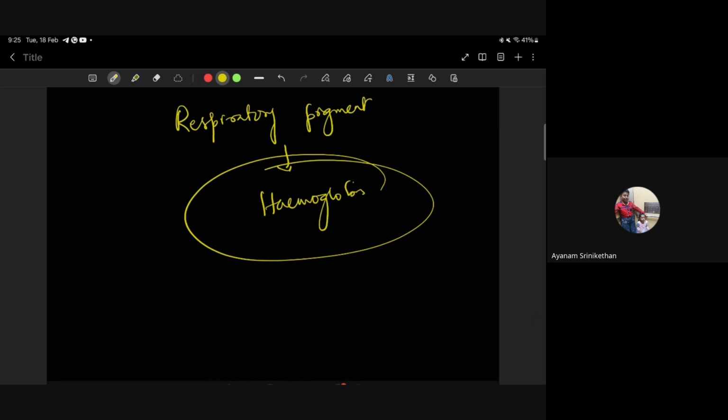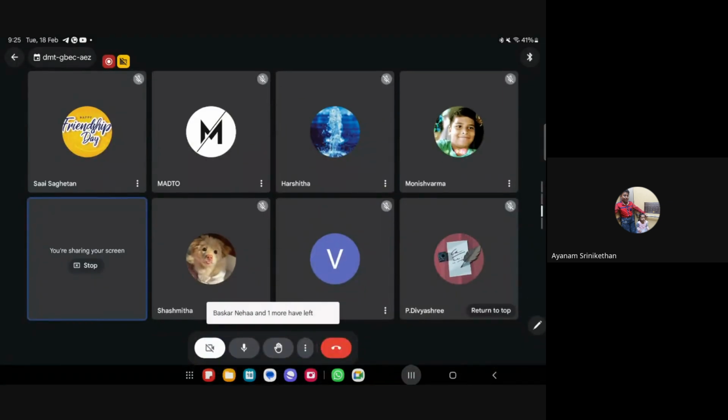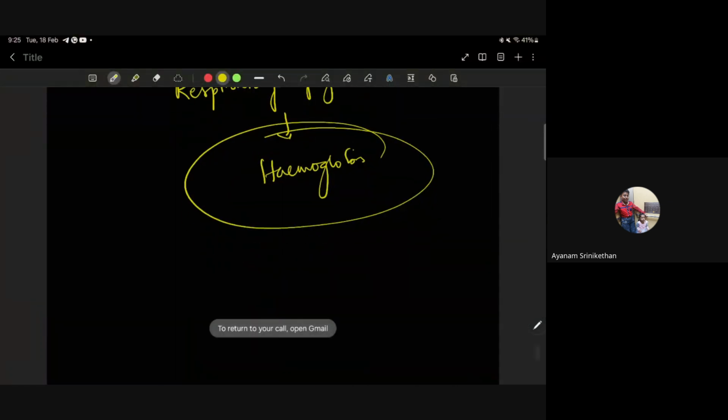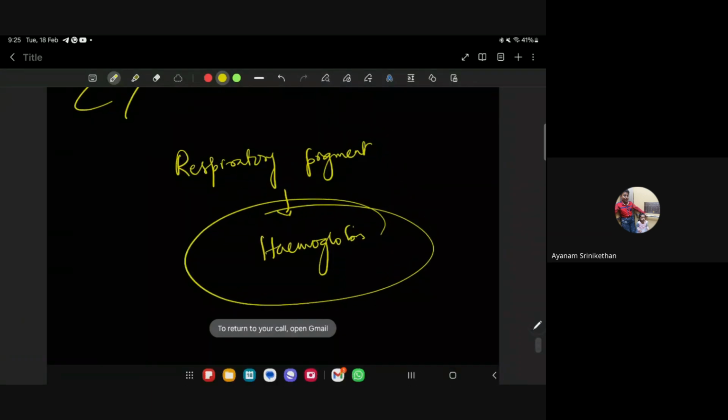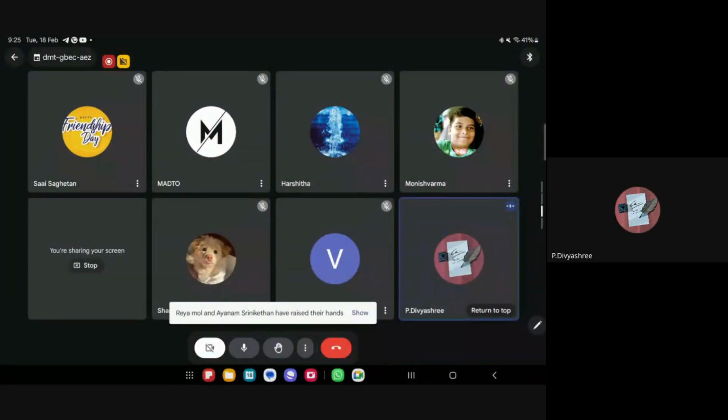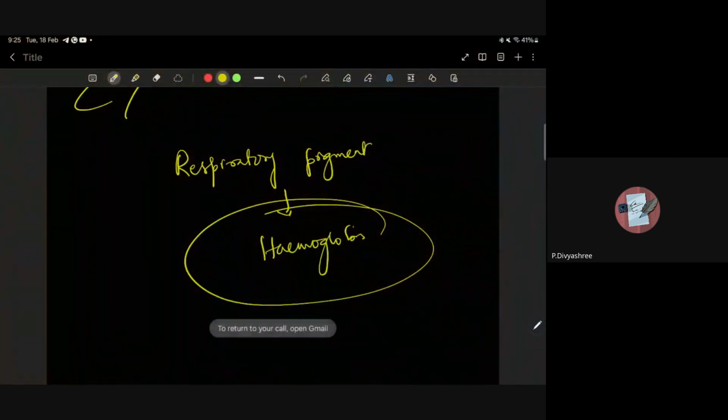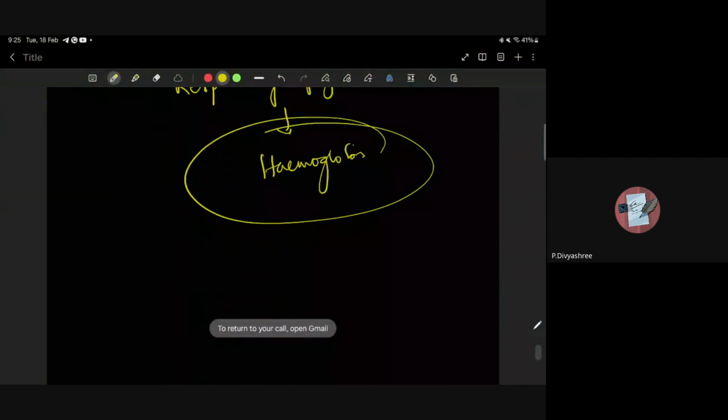Why is it needed? Divyashri will answer this. Could you repeat, ma'am? Sure. Why is respiratory pigment needed in multicellular organisms with a large body size? Because they carry to the entire body parts, ma'am.